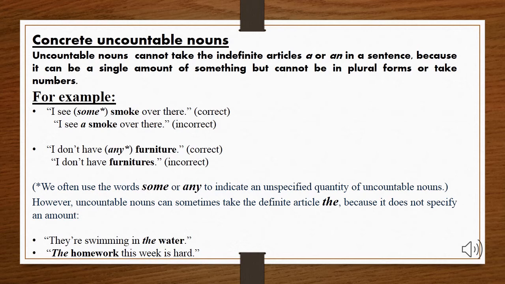In the second example, it is written, the homework this week is hard. Now I am specifying that particular homework that has been given this week, but I am not specifying any amount. So, now you know what concrete uncountable nouns are. Now let's move towards abstract uncountable nouns.